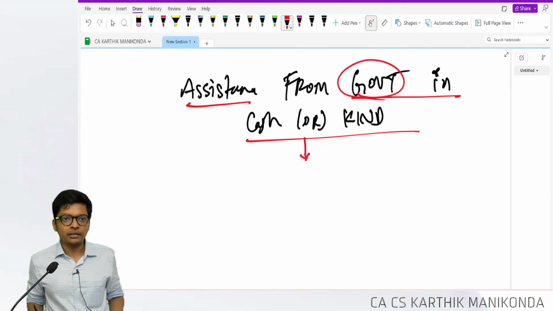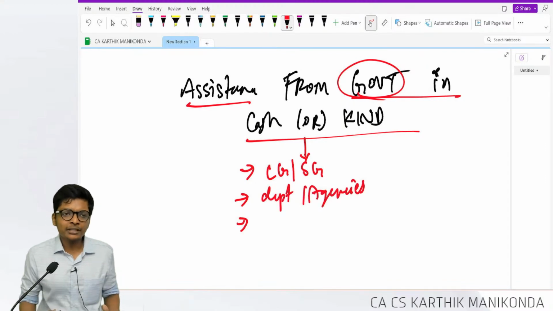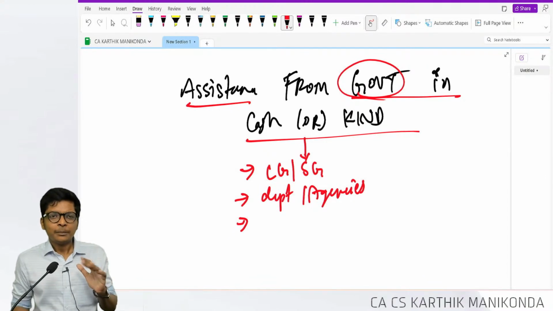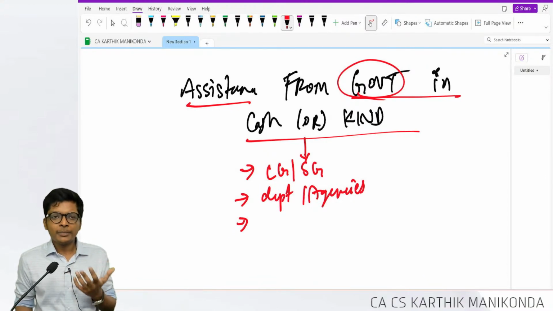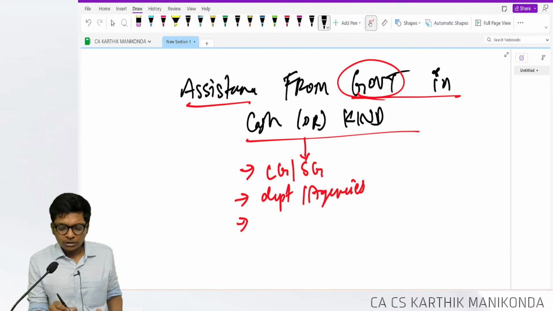What is government here? Under the definition, government includes central government or any other government department or agencies, like Ministry of Health, Ministry of Finance, any other corporation, local corporation. Then they are also saying any other body which is similar to the above.